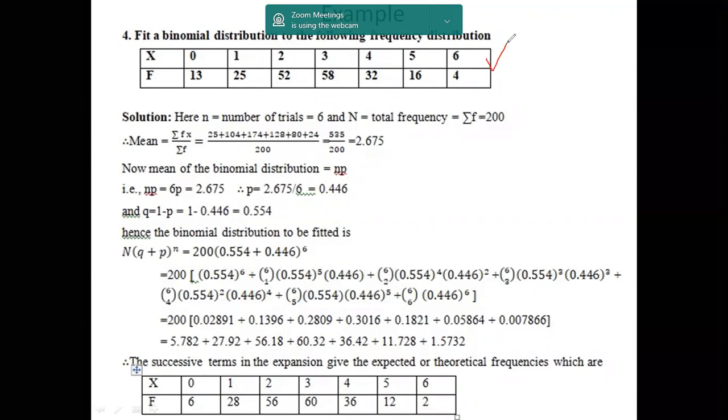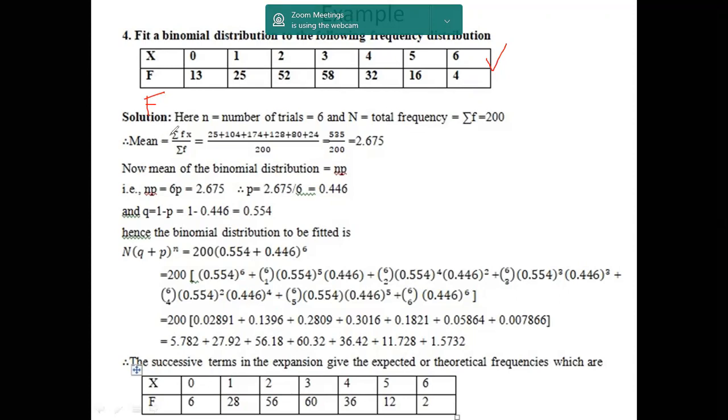We have to find the frequencies. So here the x values and the respective frequencies are provided. By applying the binomial distribution, we have to get the frequencies for the same data. For that, the procedure will be like this.